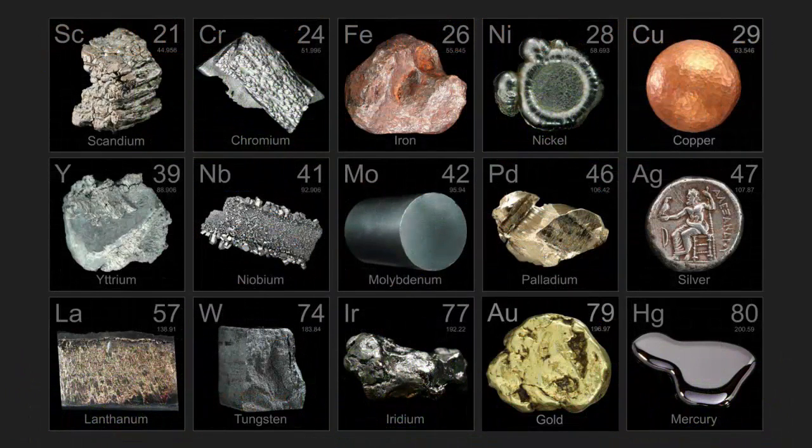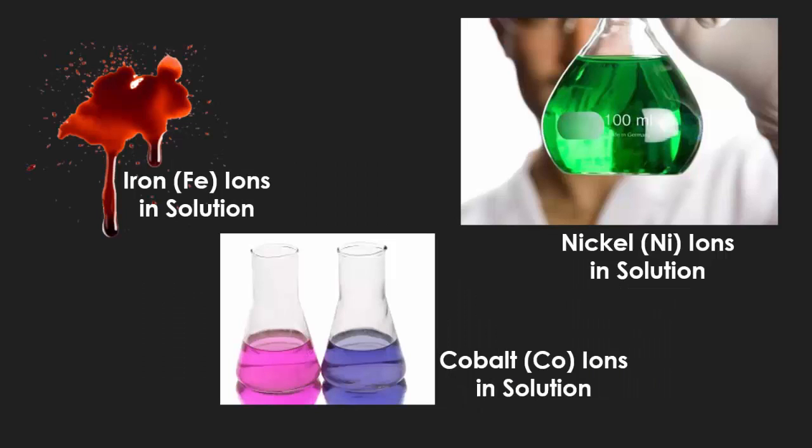So looking at these different examples, you have scandium, chromium, iron, nickel, copper, yttrium, niobium, molybdenum, platinum, silver, lanthanum, tungsten, iridium, gold, and mercury. And when you put these into solutions, you're going to get different colors. That's the reason why blood will always be red, because it has iron in a liquid solution. Cobalt can be either pink or blue, depending on the concentration of the cobalt ions in the solution. And nickel is going to be a greenish color.